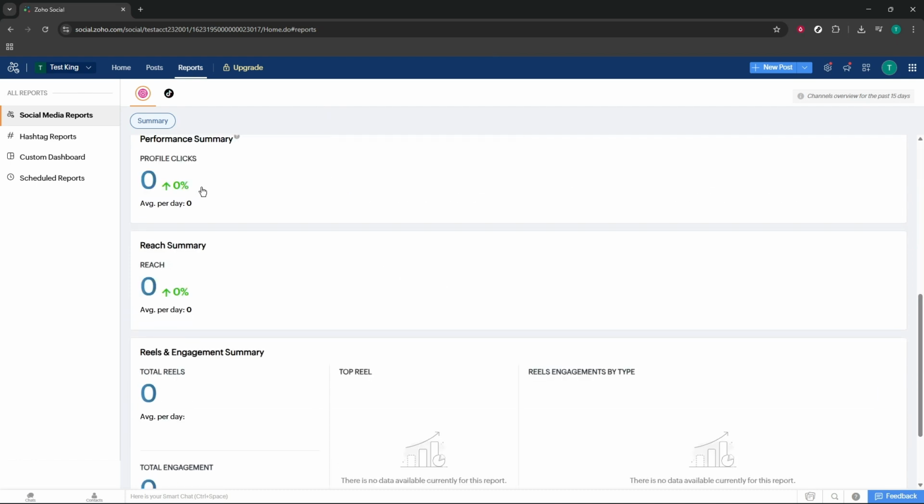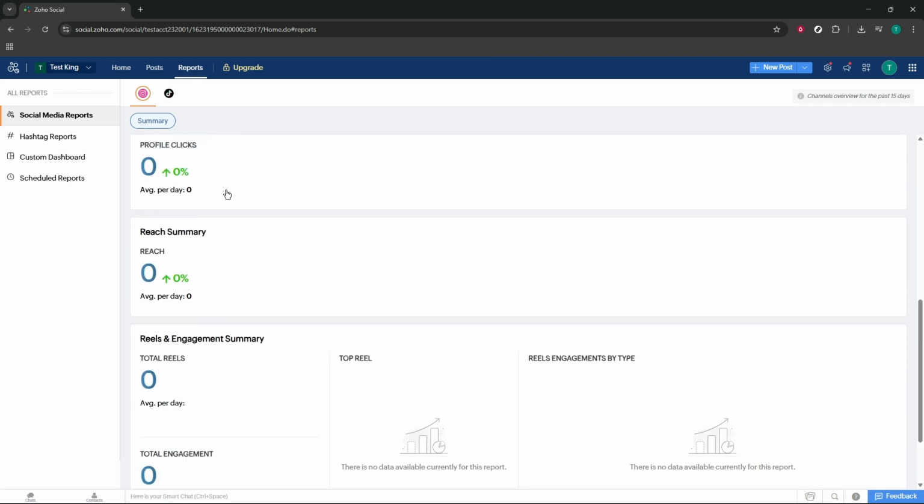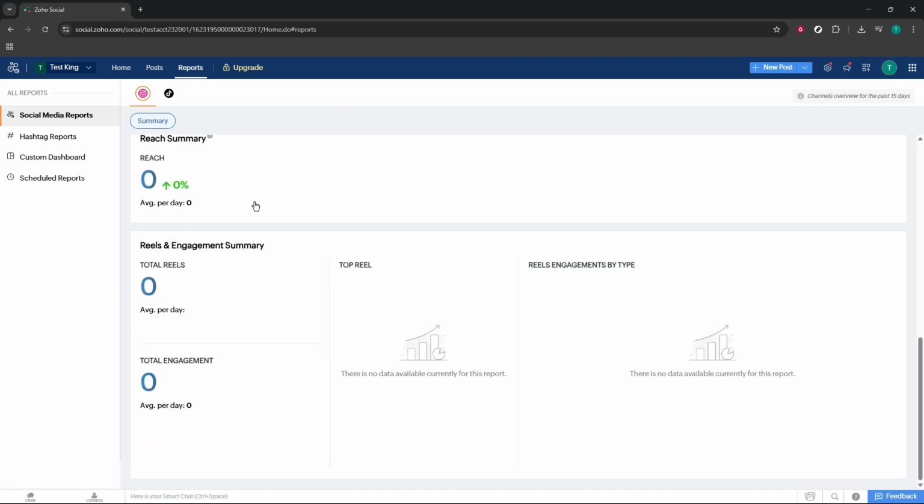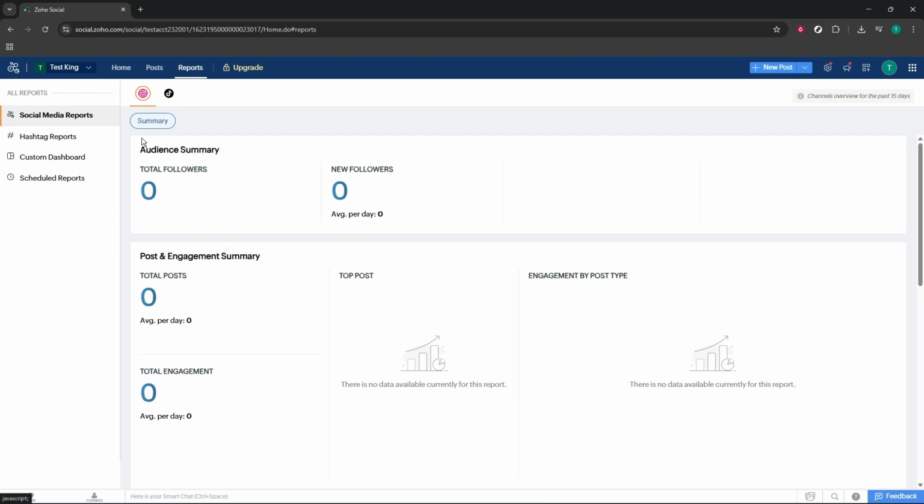Next, click Reports to check your summary metrics. Here you'll find high-level insights like reach, engagement, follower growth, and top-performing posts. Use the date range to compare periods and see whether your strategy is improving. Look for patterns such as times of day or content types that consistently perform well.